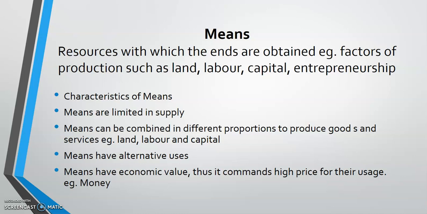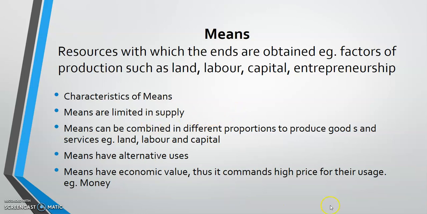Examples of resources are the factors of production, such as land, labor, capital, and entrepreneurship. So as I said, means are resources. Now adding the two words together, scarce means, it means that the means are limited. Means are limited in every society. That is what scarce means.